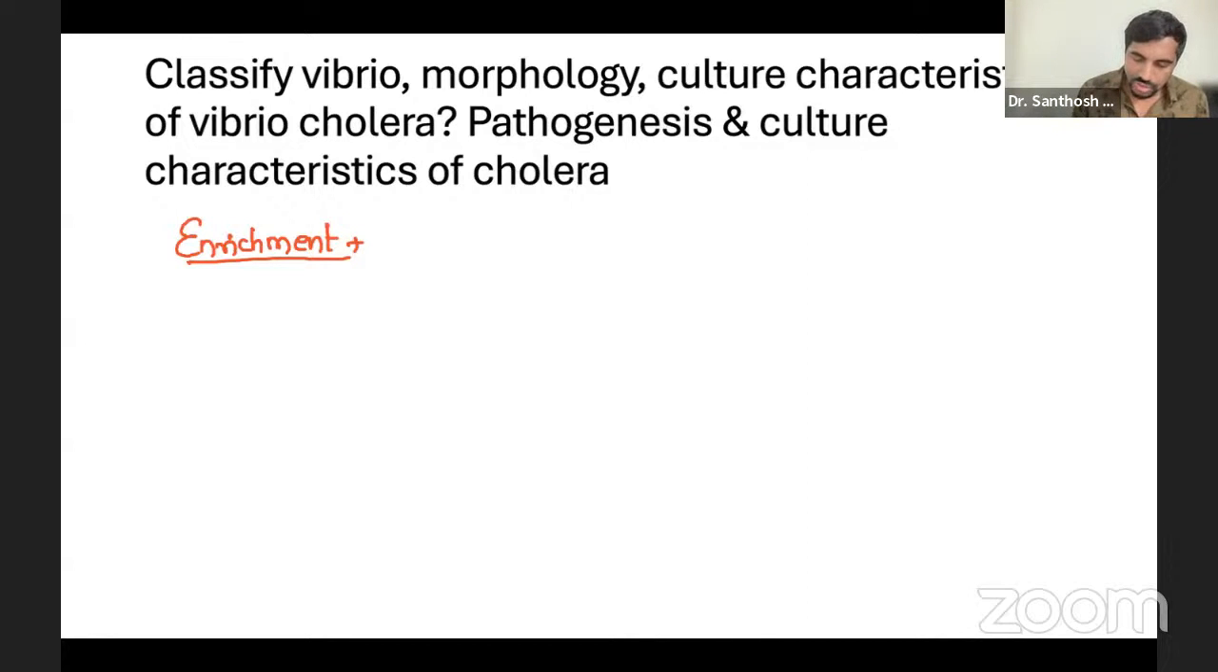One media that you have to remember, always asked, frequently asked, is alkaline peptone water, because it doesn't like to live in acid, it likes to live in alkaline. If you remember stomach also, because acidity is less, that means in alkaline media it can grow. So alkaline peptone water, this one is very, very important. Mark this enrichment. Okay, so a question will be there.